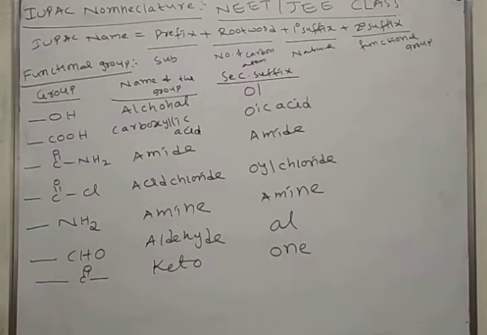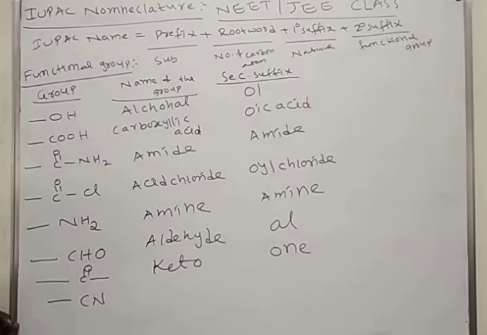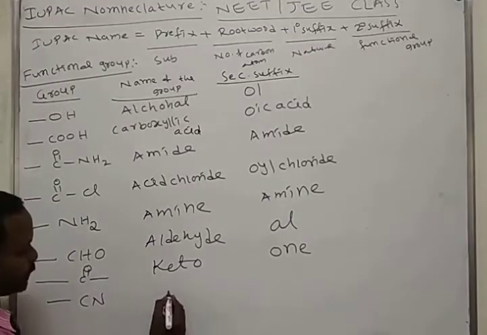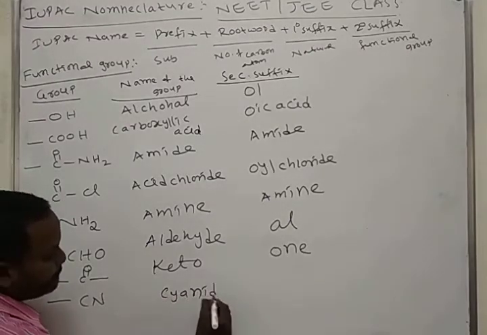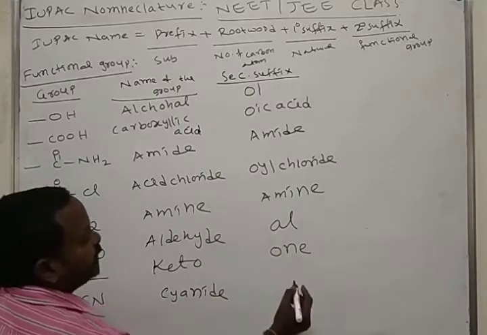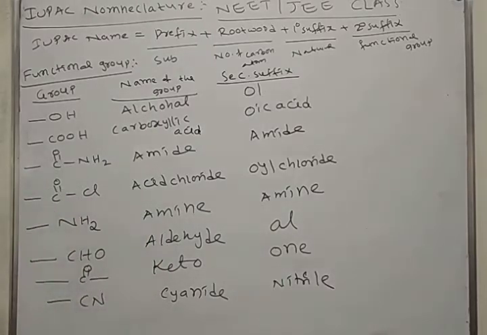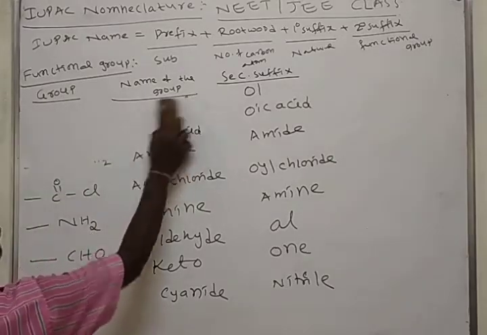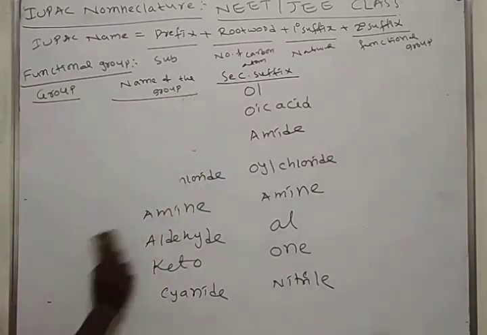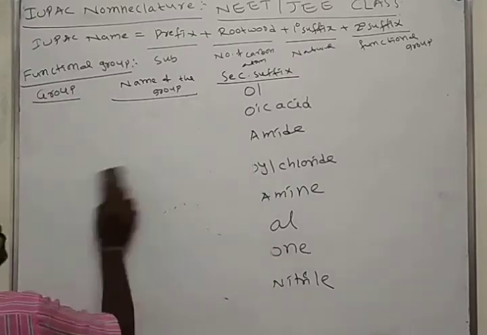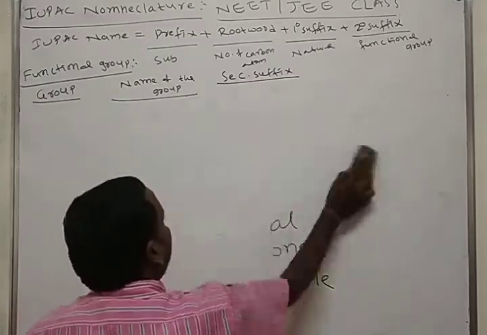If a cyanide group is present in an organic molecule, we call it cyanide, and we use the secondary suffix nitrile. In continuation, we'll see some more important secondary suffixes.